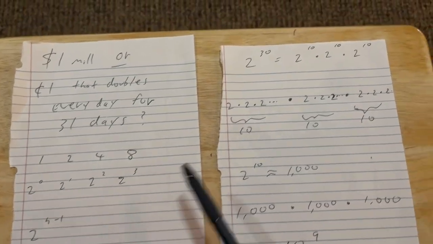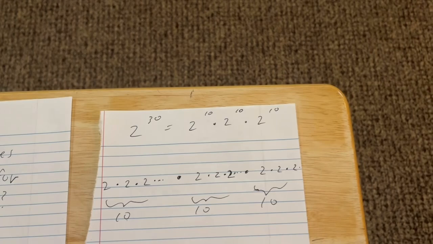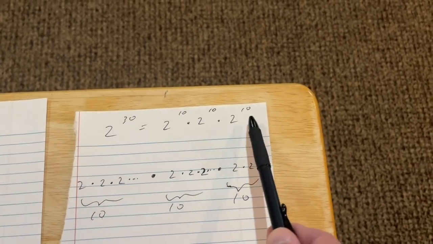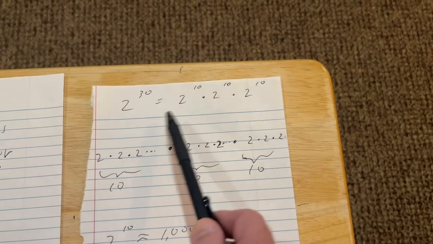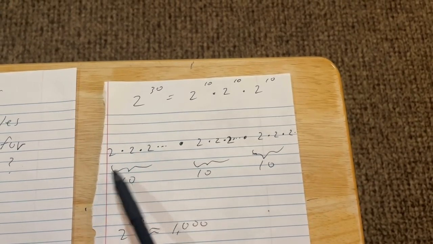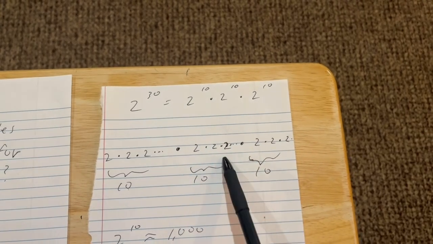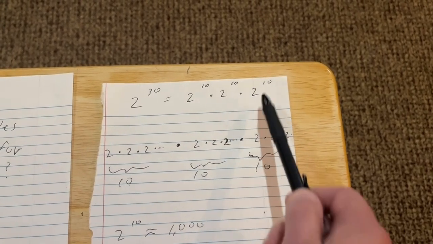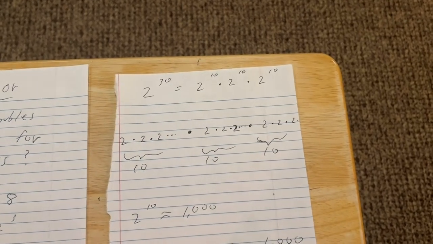2 to the 30th is the same thing as 2 to the 10th times 2 to the 10th times 2 to the 10th. When multiplying, you just add your exponents. The reason is 2 to the 10th is 2 times 2 times 2 times 2, 10 times. Multiply that again by 2 to the 10th, which is 10 more 2's. Multiply that again by 10 more 2's. That's how you get your 2 to the 30th.